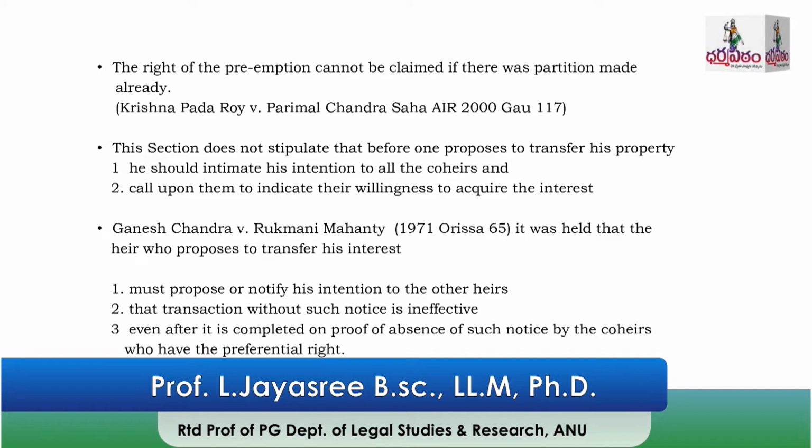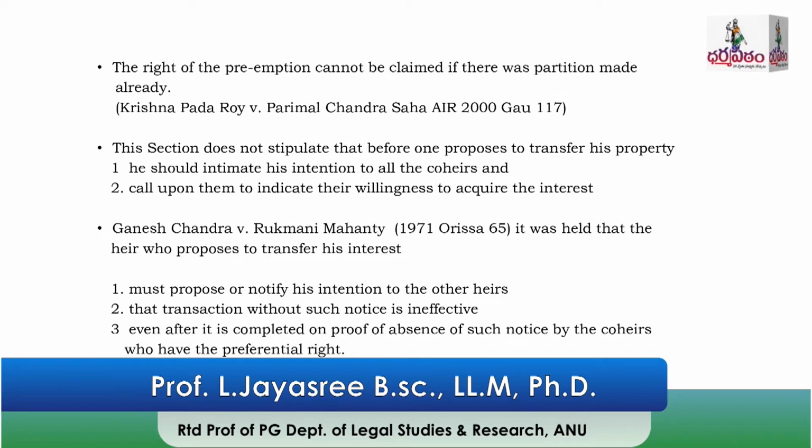But the section does not stipulate that before one proposes to transfer the property, he should intimate his intention. How does he have to intimate it? By calling upon them to indicate their willingness. That is not mentioned anywhere in the section. But the Orissa High Court clearly held that if any heir wants to transfer his interest, he must propose or notify his intention to the other co-heirs.